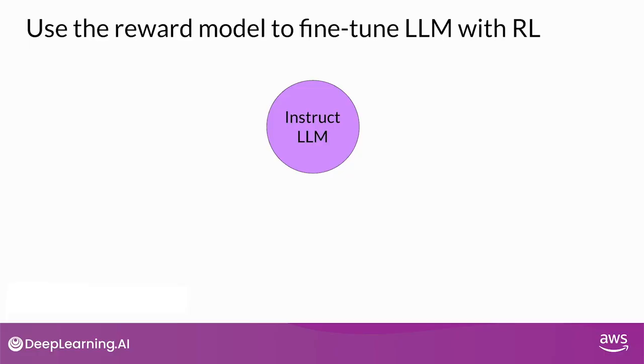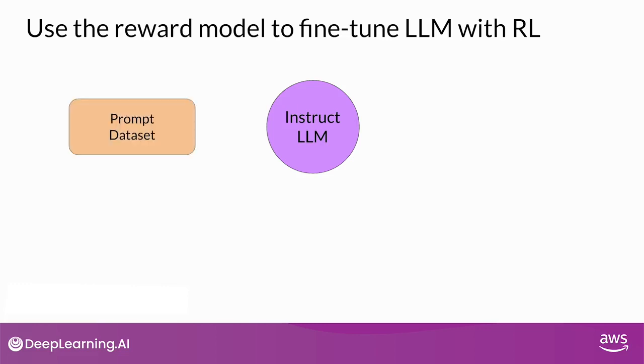Okay, let's bring everything together and look at how you will use the reward model in the reinforcement learning process to update the LLM weights and produce a human-aligned model. Remember, you want to start with a model that already has good performance on your task of interest, so you'll work to align an instruction fine-tuned LLM.